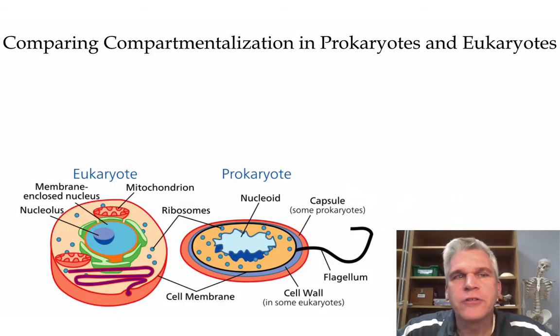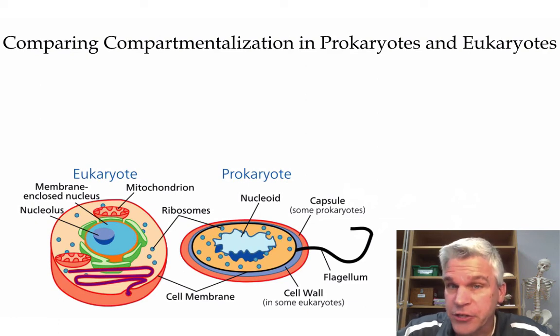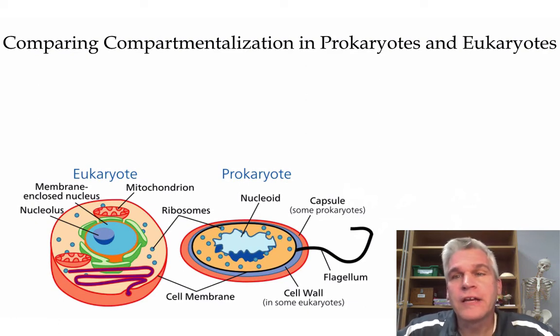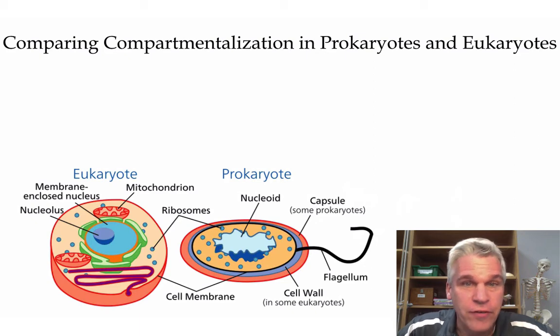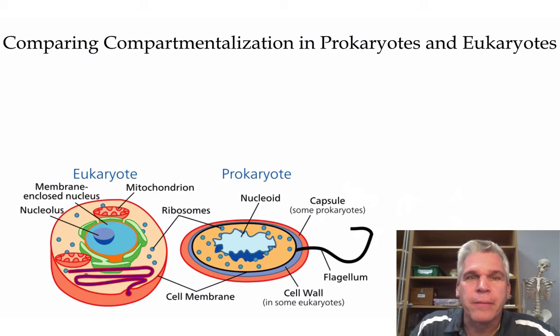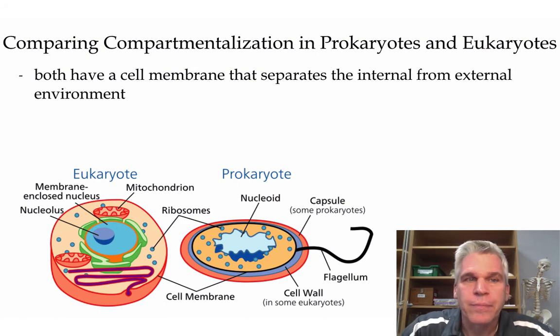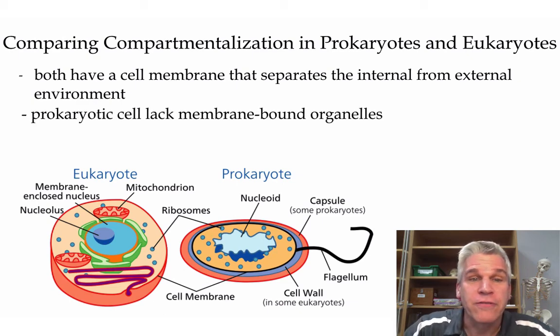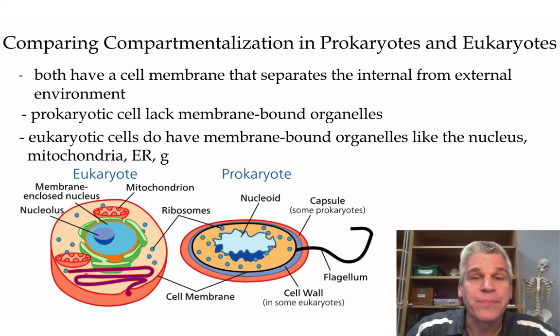In the last video, we took a look at cell compartmentalization, and in this video, we are going to take a look at how that could have evolved. So let's start by comparing compartmentalization in prokaryotic and eukaryotic cells. One of the things they have in common is that they both have a cell membrane that separates the internal from the external environment. But remember, the difference between prokaryotic and eukaryotic cells is that prokaryotic cells lack the membrane-bound organelles that eukaryotic cells have.